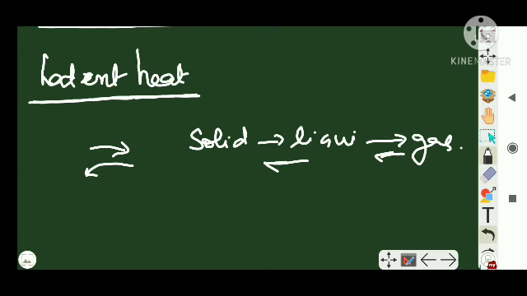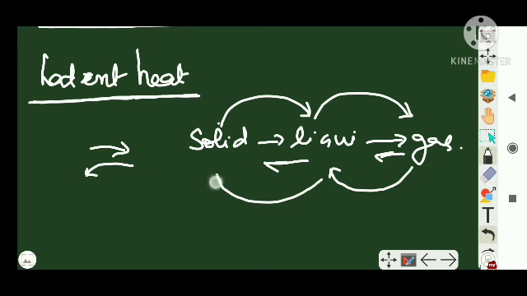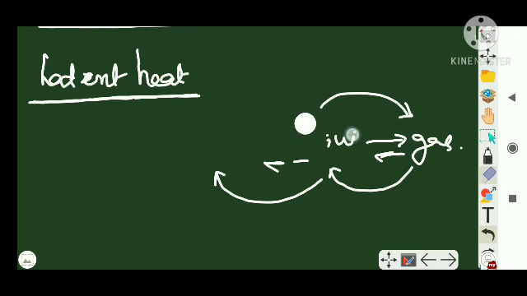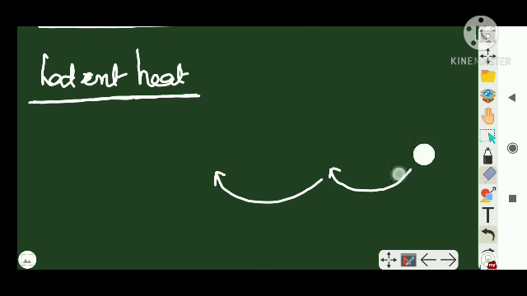So when you give heat to a solid, it converts to liquid. Heated again, liquid changes to gas. Whereas if you are removing heat from gas, it becomes liquid. Removing heat from liquid, it becomes solid, right? So I can say that whenever heat is given or taken, there happens a change of state. Clear? And all this happens at constant temperature.